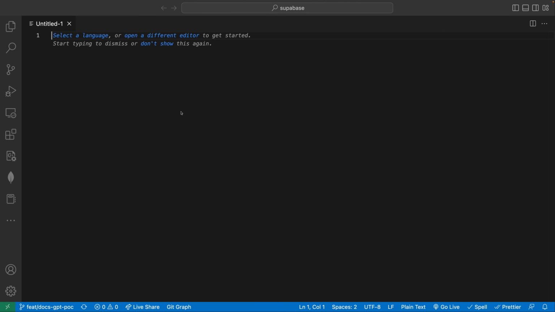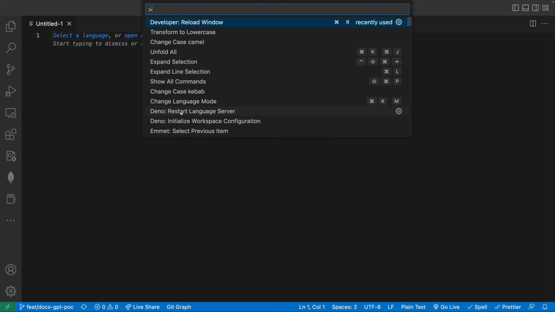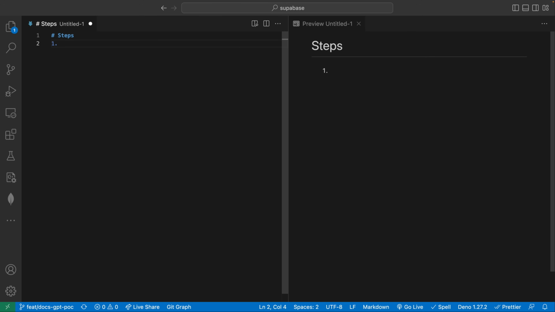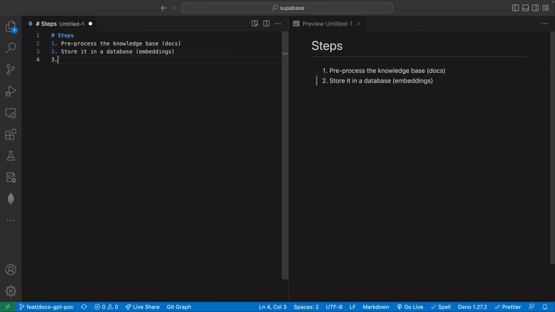So I'm going to split the process I took into three main steps. Step one, we pre-process the knowledge base. In this case, for Supabase, this would be their documentation, which we'll find out in a second is all MDX files. Step two, we're going to store it in a database and generate a special thing called embeddings on them. And I'll explain why we're doing that and what the purpose is there in a second. And then three, we're going to inject this content as context into our GPT-3 prompt.